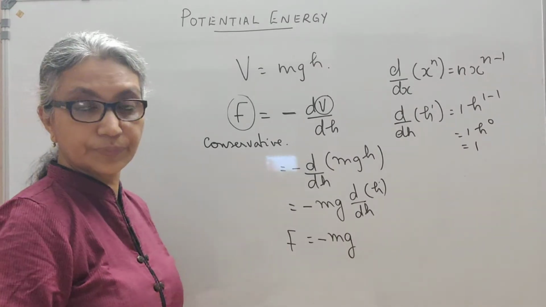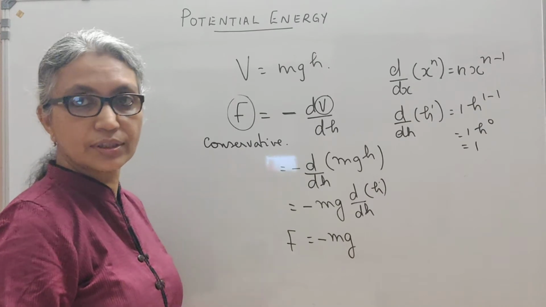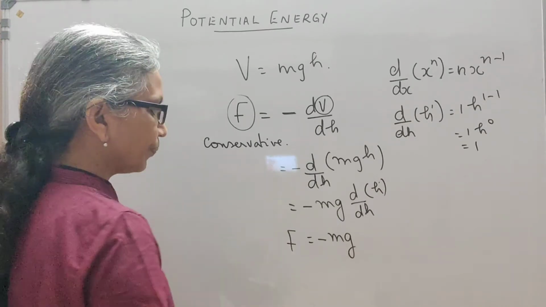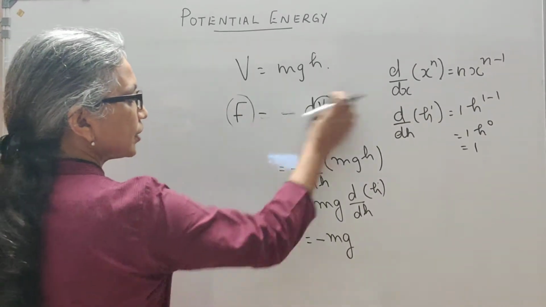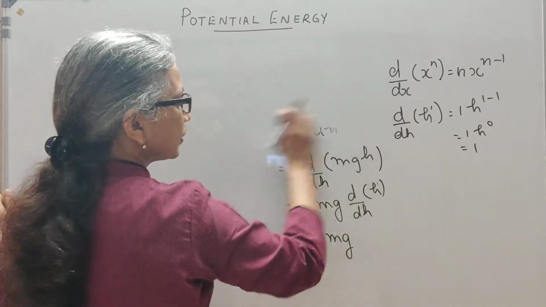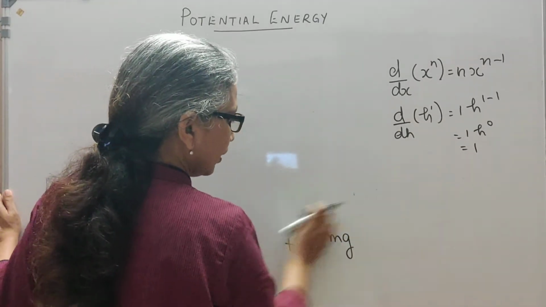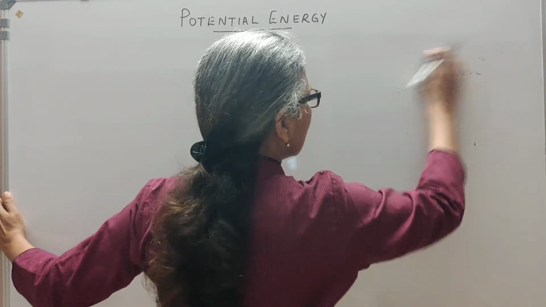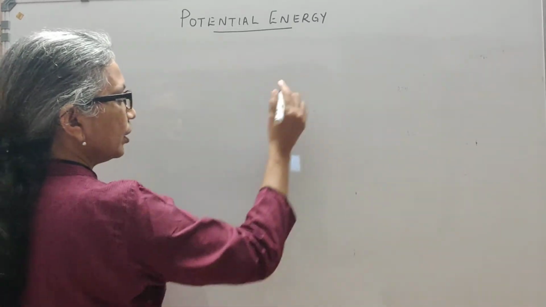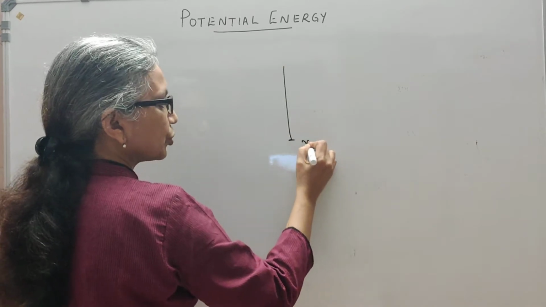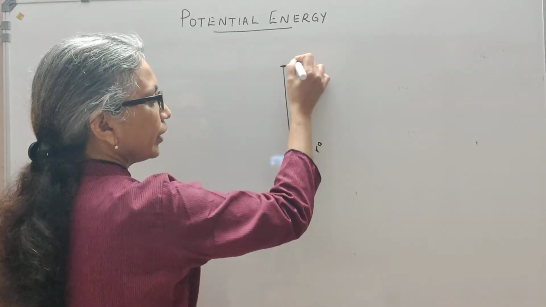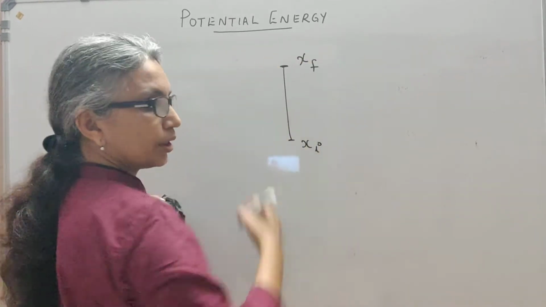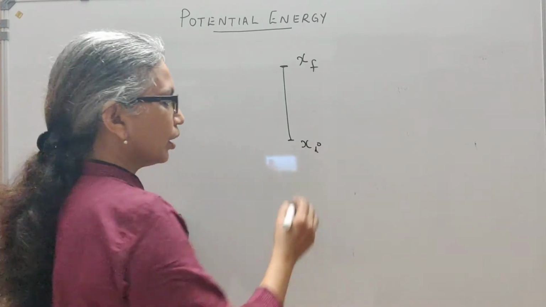Now there are two other properties I want to discuss about this conservative force. Now let us take two arbitrary points like this, two arbitrary positions of the body. Let's say the initial position I'm going to call xi, and the final position where I take the body upwards is xf.